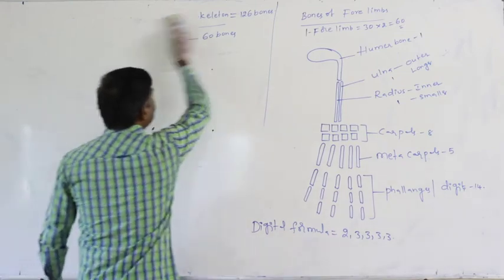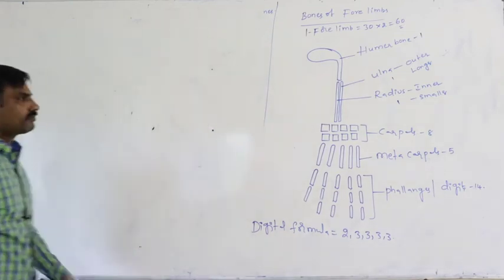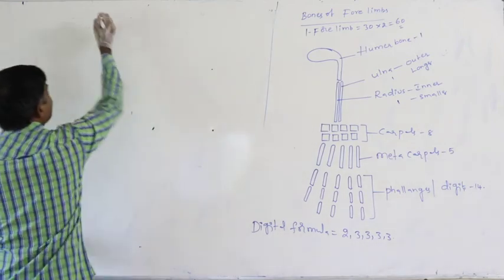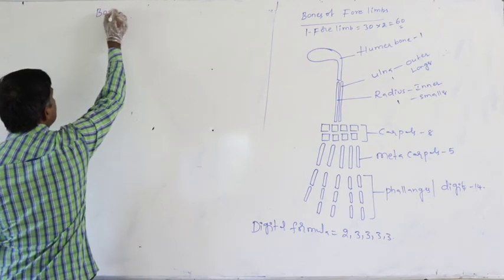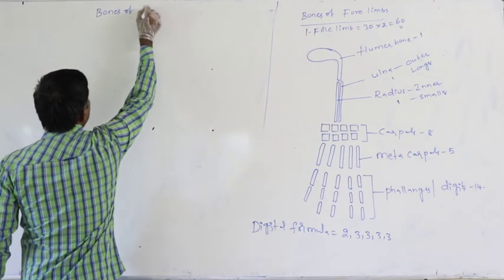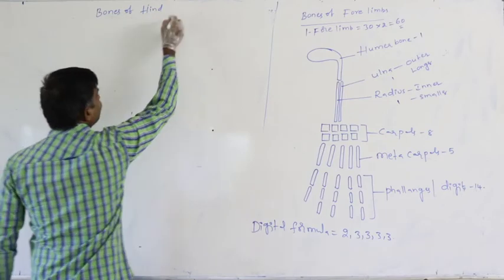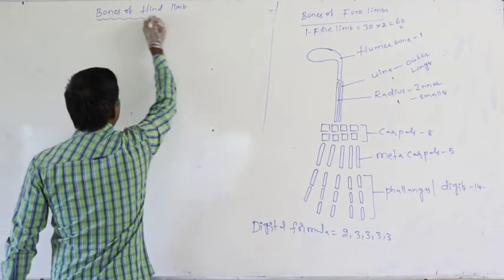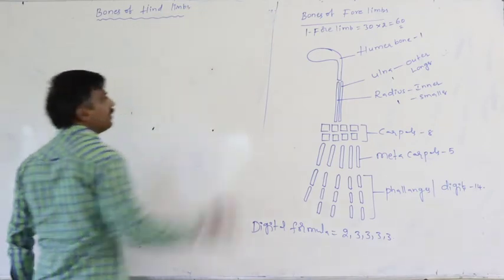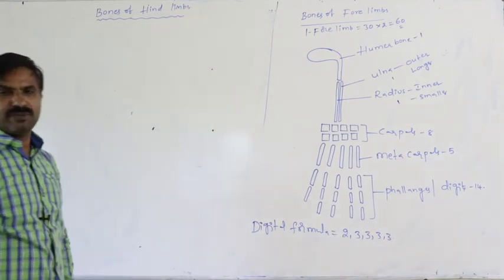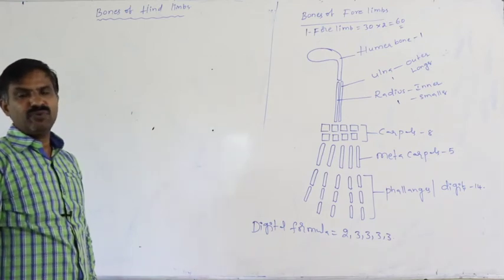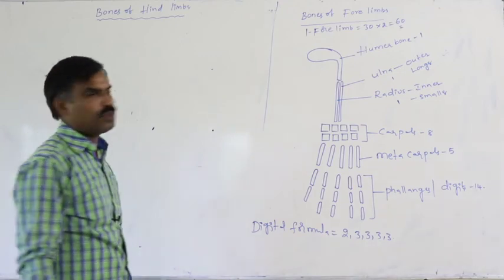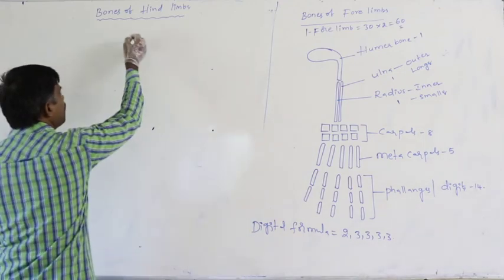Next, bones of the hind limb. In the case of the hind limbs, how many bones are present? Again, in one hind limb they are 30, in both sides they are 60 totally. What are they?